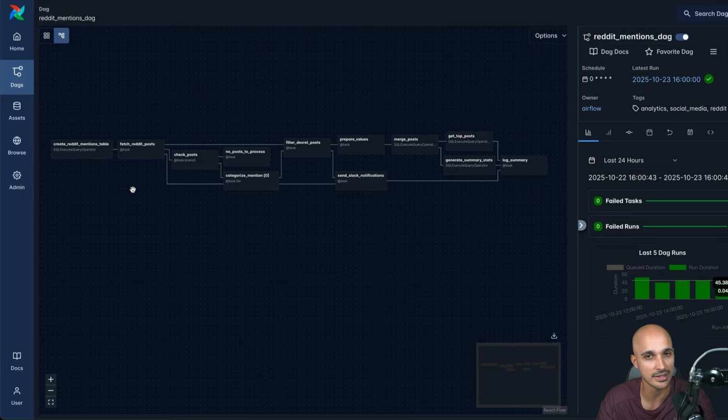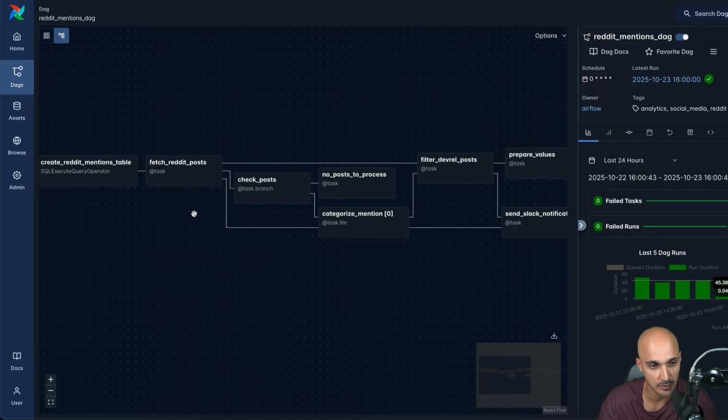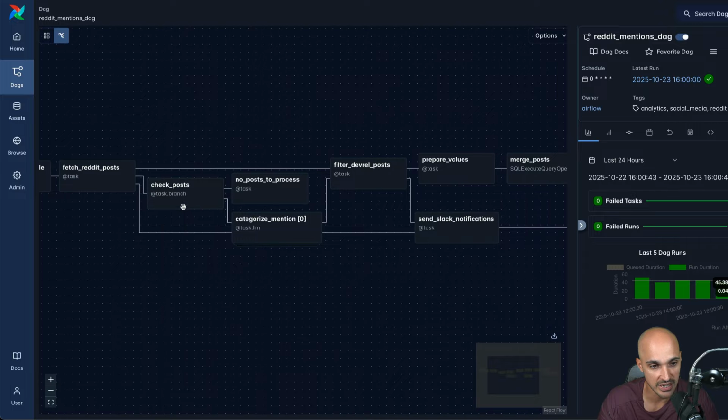This is the data pipeline that we use to identify Reddit posts that we might want to respond to. So first, we have this task that creates a table in our data warehouse, Snowflake, and then we fetch the Reddit posts. Then we check if we have posts. If not, then the data pipeline stops here. Otherwise, we categorize those posts using the LLM because we might have different categories for the posts like general or troubleshooting or Airflow and so on. So different categories, you will see that later.